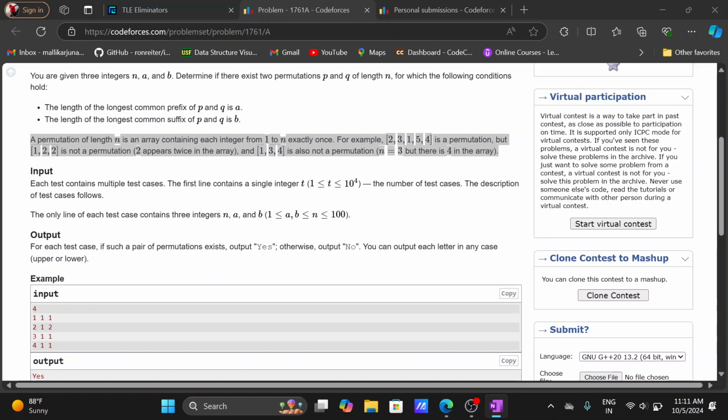The length of the longest common prefix is 1, and the common suffix from the back is also 1, so we have to print yes there.